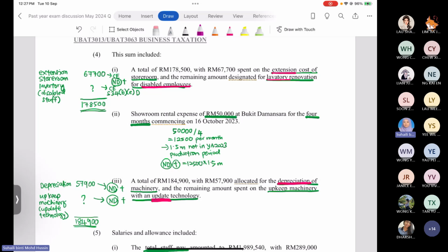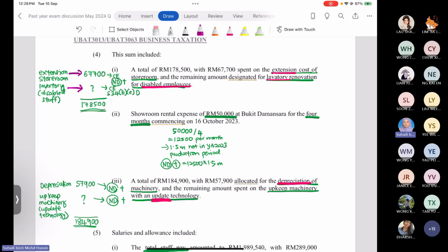So the total of 178,500 ringgit consists of two items. 67,700 ringgit is one of the amounts, and the balance comes from the renovation of the lavatory.